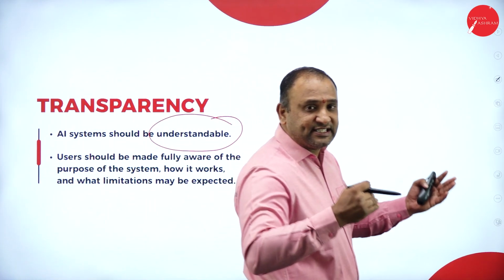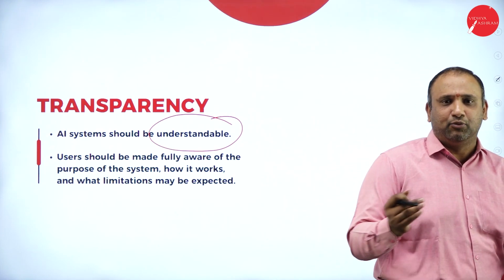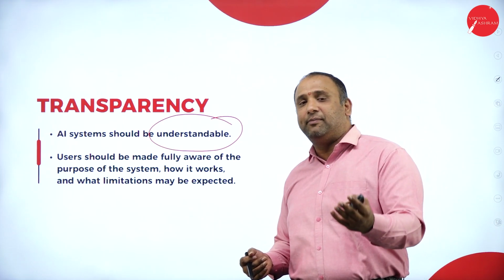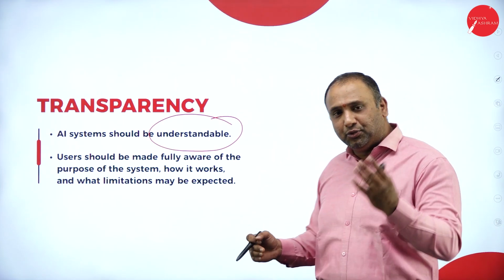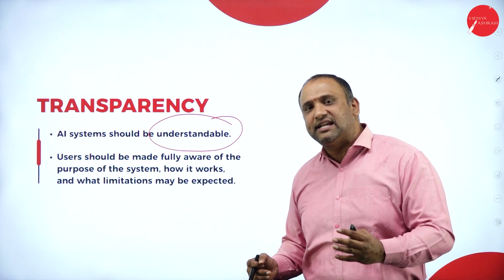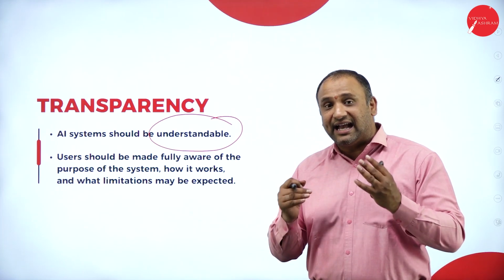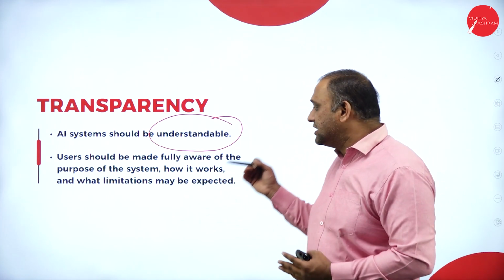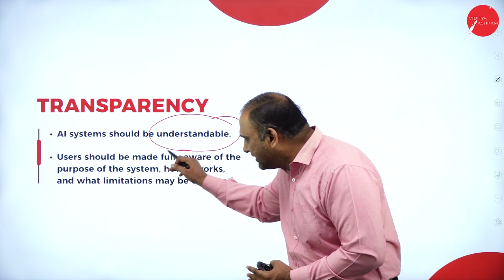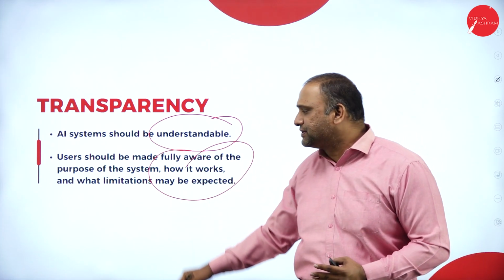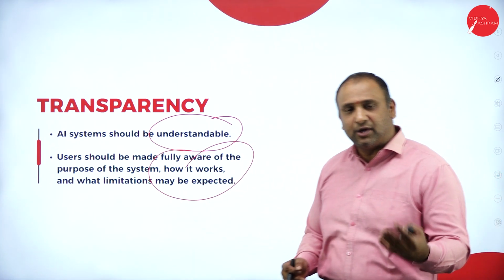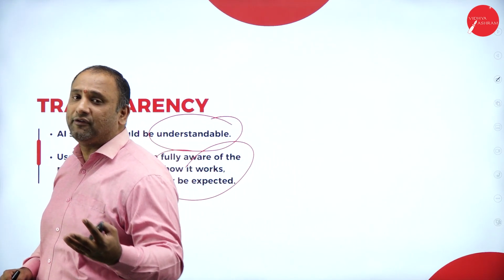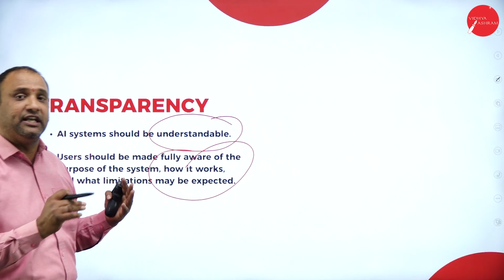Now, if you create a system that's too complicated, that involves some rocket technology, it might not be of benefit for the common man. So unless and until you define a system that is understandable, that is approachable, and that can be made to work for everybody, AI doesn't solve the purpose. So what we are trying to do here is make the user fully aware of the purpose of the system. What are the limitations? How does it work? Where can you use it? And what is going to be the outcome of the system? That's what transparency is all about.